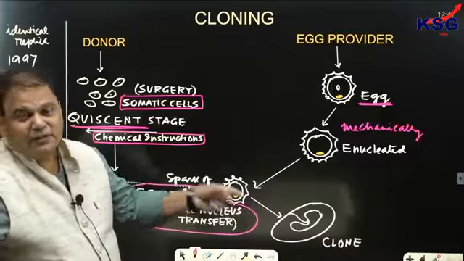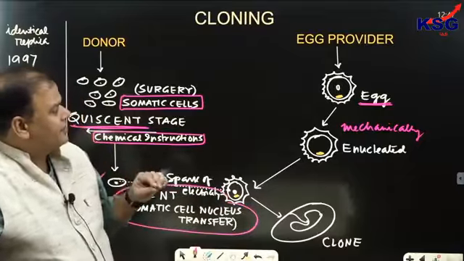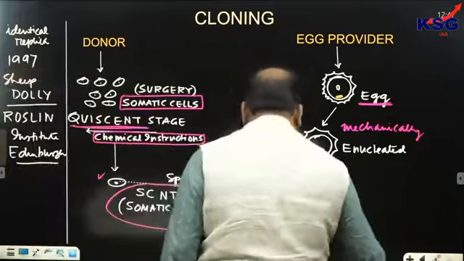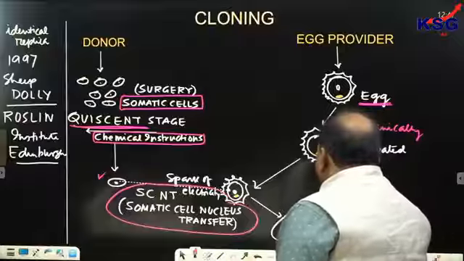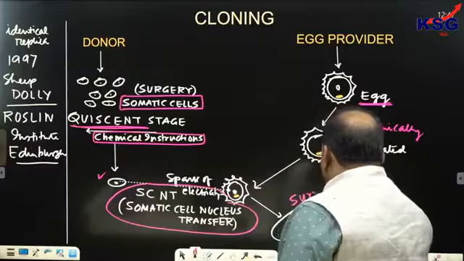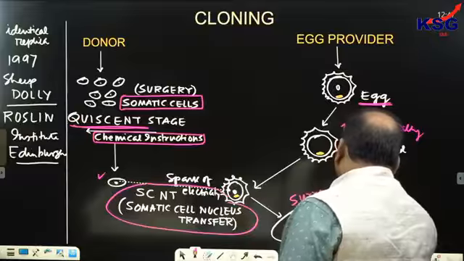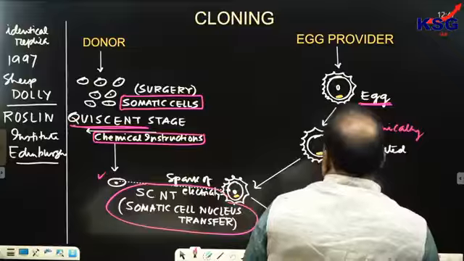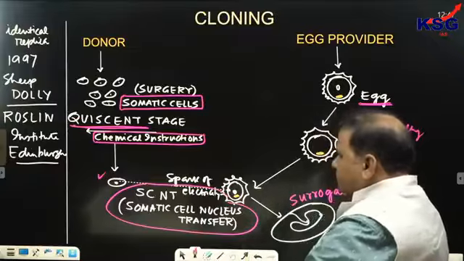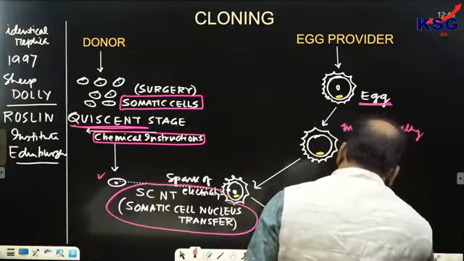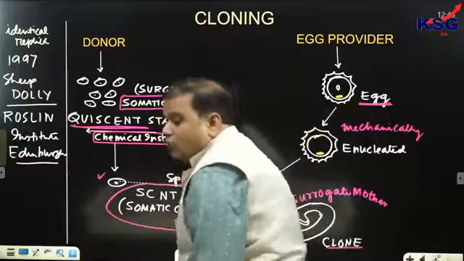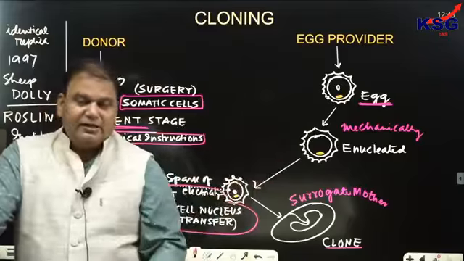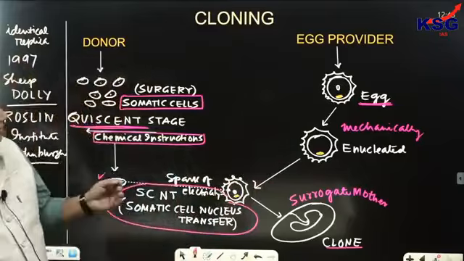Now this egg is transferred to the womb of a surrogate mother. The baby that is born is a clone of the donor. Why? Because the nucleus belongs to the donor. The child that is born is a clone of the donor.